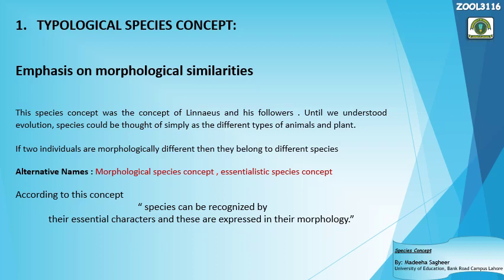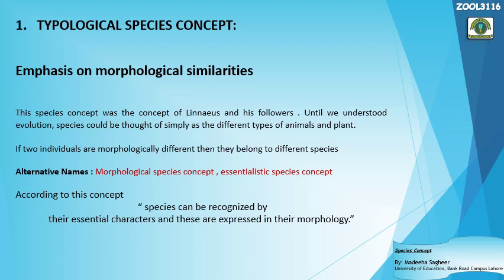And it is also known as the essentialistic species concept. Why essentialistic species concept? Because it recognizes the species on the basis of their essential characters, essential morphological characters. Morphology is what? Morphology is the external appearance, external characteristics of an individual, of an organism. So let's read it. Typological species concept emphasizes the morphological similarities.